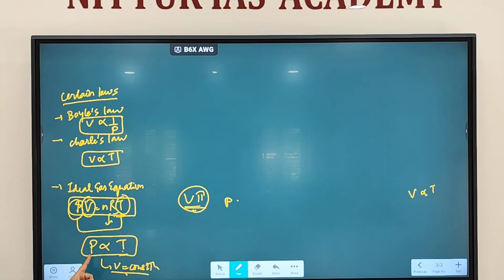But in the case of a car tire, when you are applying pressure, volume is not changing. When volume is not changing, what will happen to temperature? It will increase. And that's why if you keep on applying pressure in a tire tube, it will burst, because temperature is constantly increasing. Fine. So this is what you have to keep in mind with regard to laws which apply to gases.